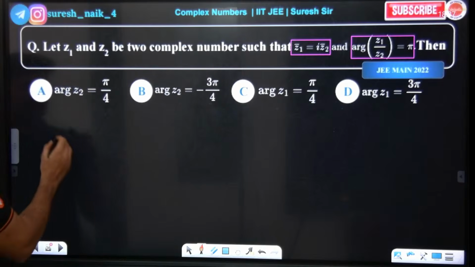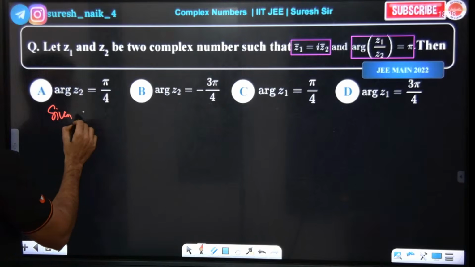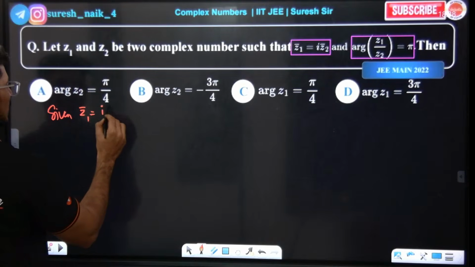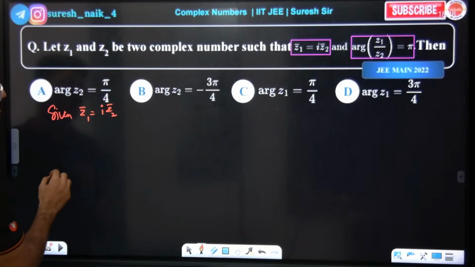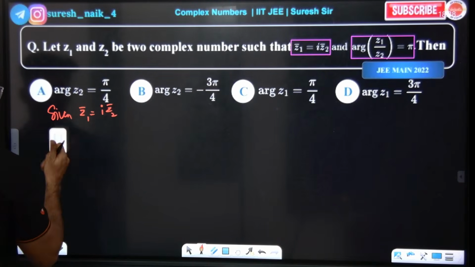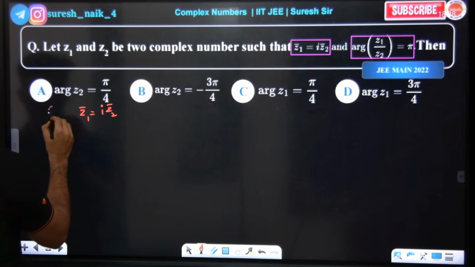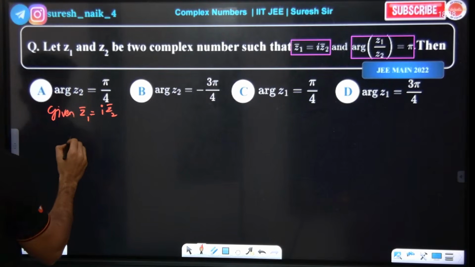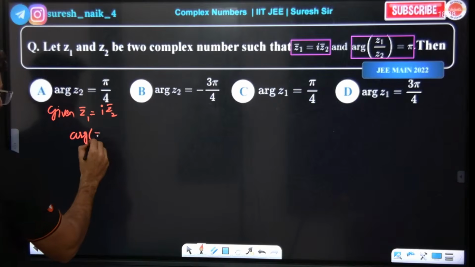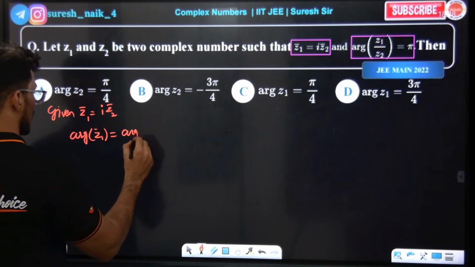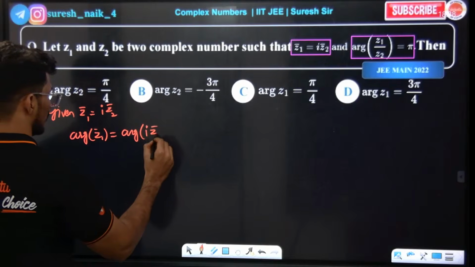Given, look at the board, z1 bar is equal to i z2 bar. Taking argument on both sides, argument of z1 bar is equal to argument of i z2 bar.